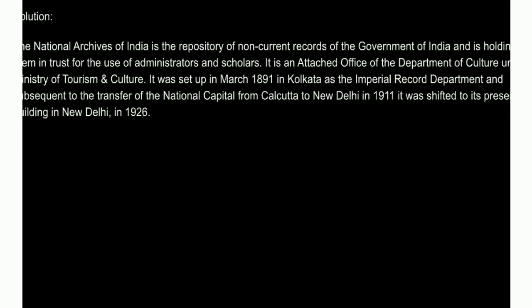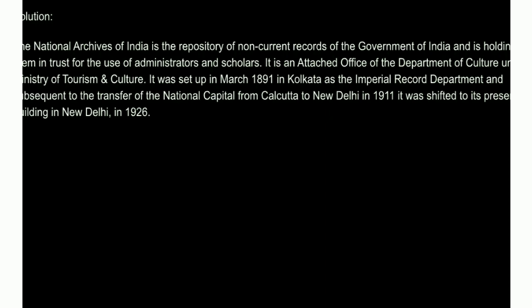Next question, write a brief note on the National Archives of India. Answer, the National Archives of India is the repository of non-current records of the Government of India and is holding them in trust for the use of administrators and scholars.